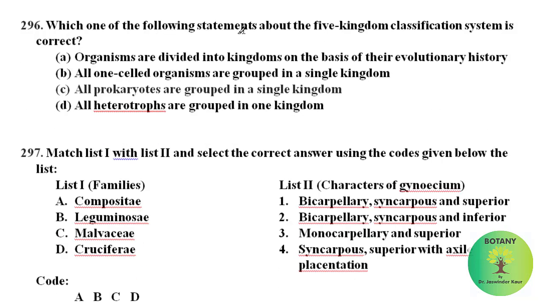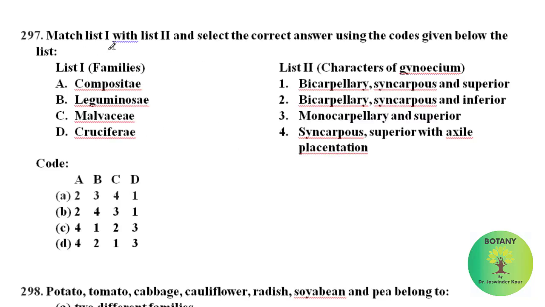Which one of the following statements about the five kingdom classification system is correct? Among these, all prokaryotes are grouped in a single kingdom. This is the correct statement, and all the prokaryotes were included in kingdom Monera by Margulis and Schwartz in 1982. Match list 1 with list 2. In list 1, names of families are given, and in list 2, characteristics of the gynoecium.